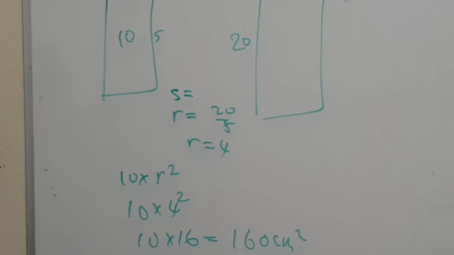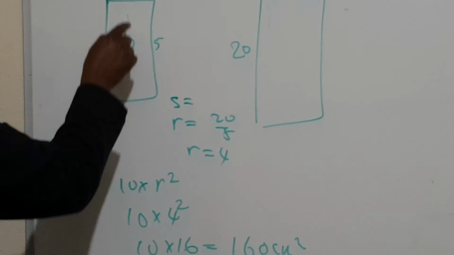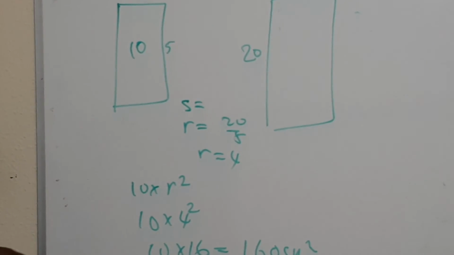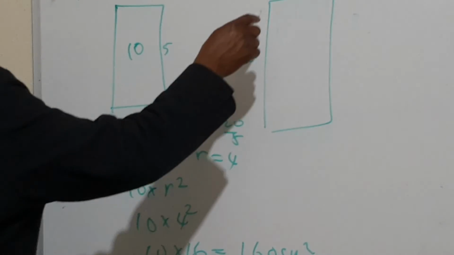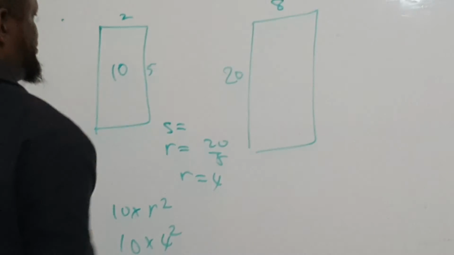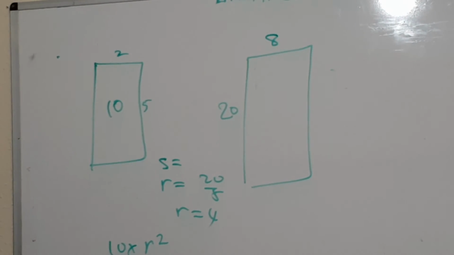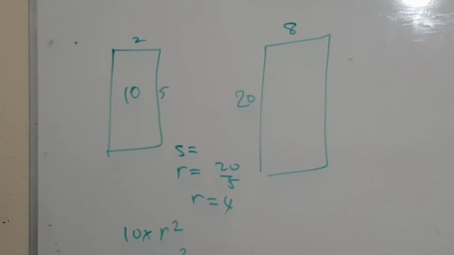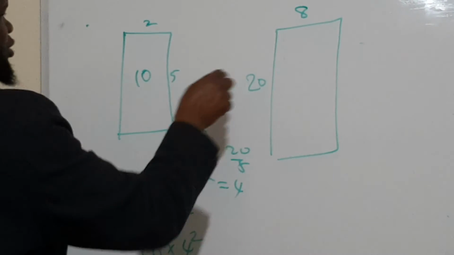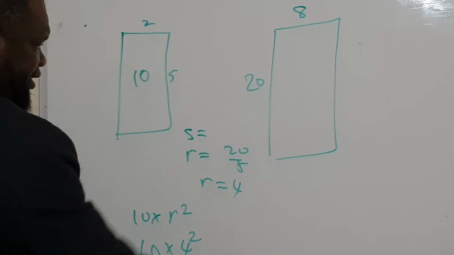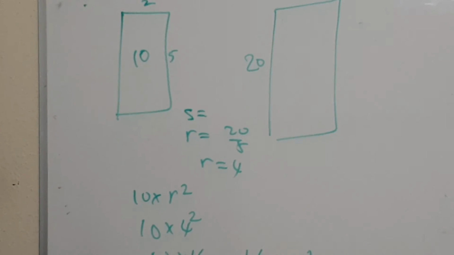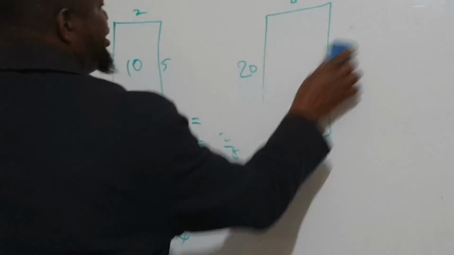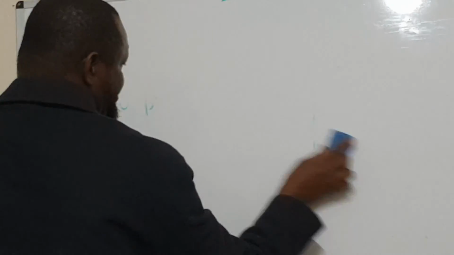Now look at this. 4 divided by 10 is 2, isn't it? So that area will be 2 times 4 squared. That will be 8. No, 4 times 2 is 8, isn't it? So 8 times 20 is what? 160. That's what I'm telling you. So there's no difference. Now we don't have time. It's only 30 minutes I'm allowed.